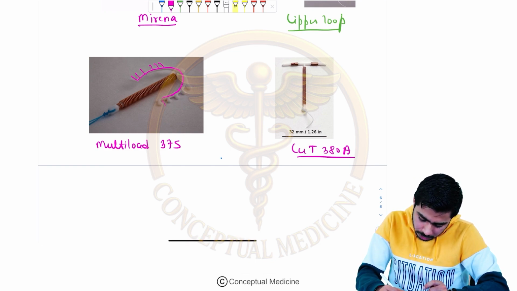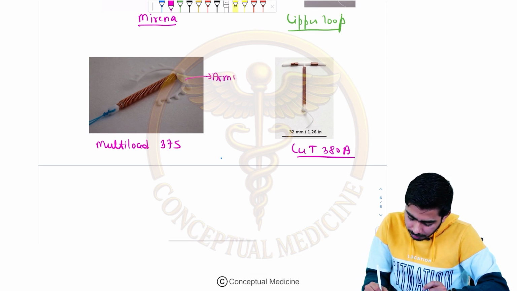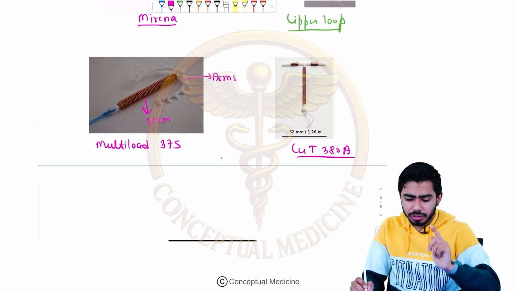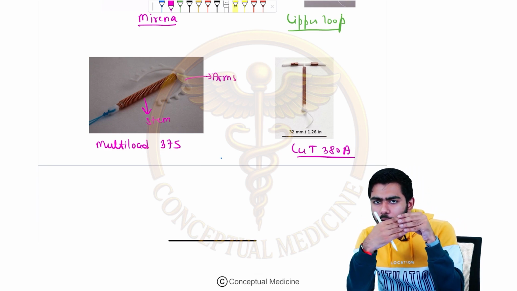Why are the spicules actually present over the arms? Basically these are called the arms, and this is the stem. Over the arms these spicules, thorn-like structures, are present. Why is it so? Because with the help of these, there is a good myometrial attachment.